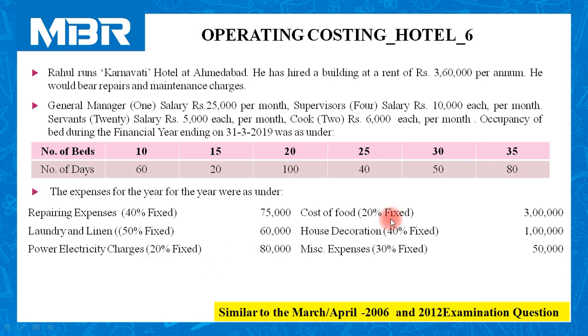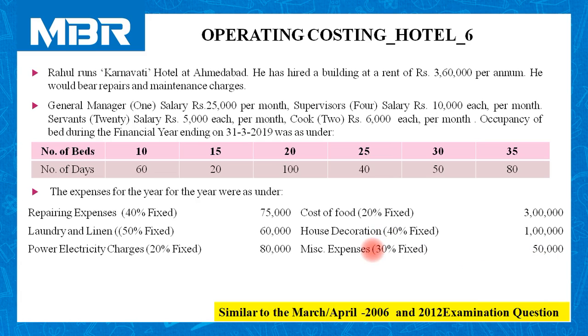Cost of food 20% fixed, 3 lakhs. House decoration 1 lakh, of which 40% amount is fixed. Miscellaneous expenses, or you can say sundry expenses 50,000, of which 30% is fixed.